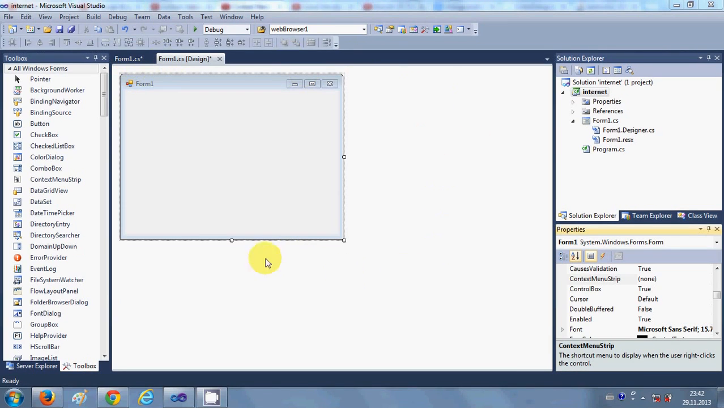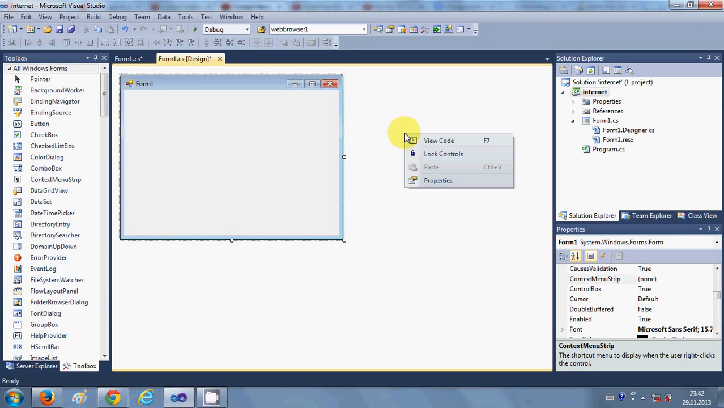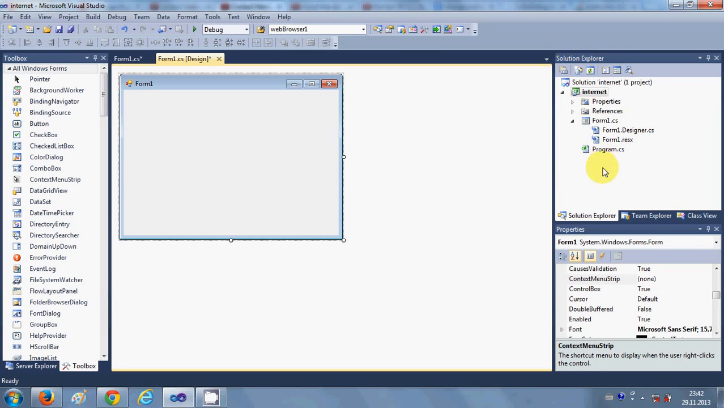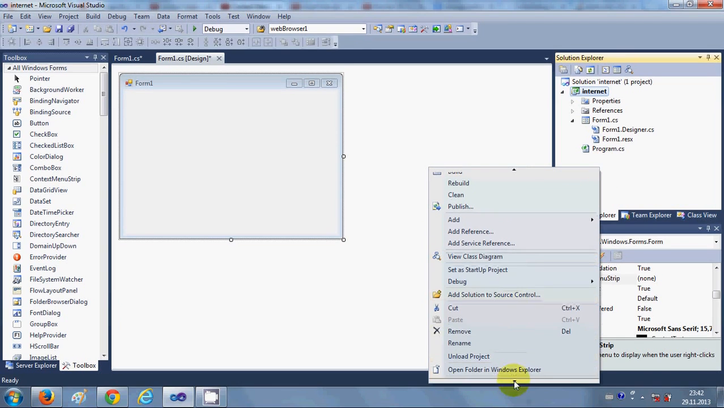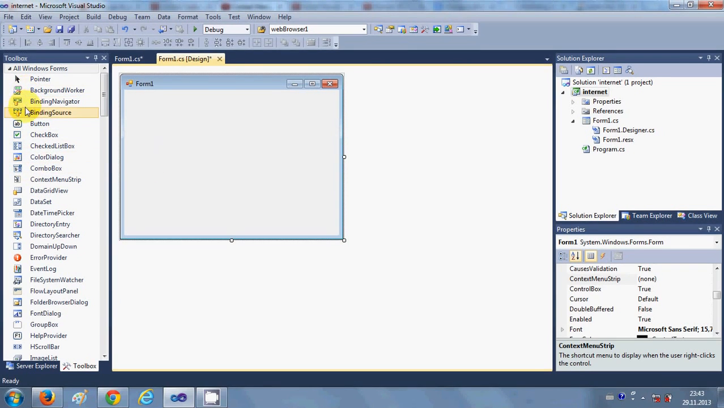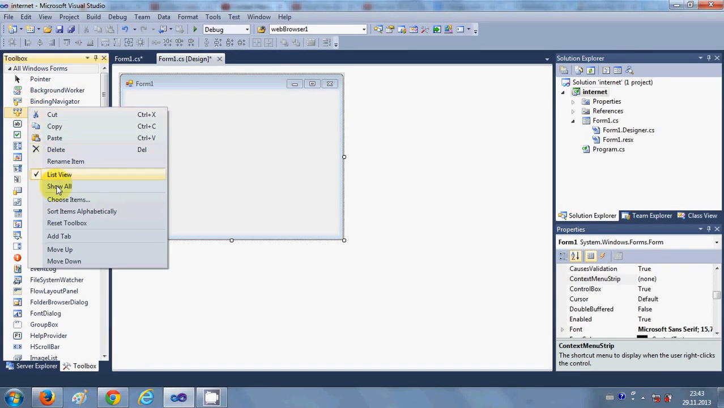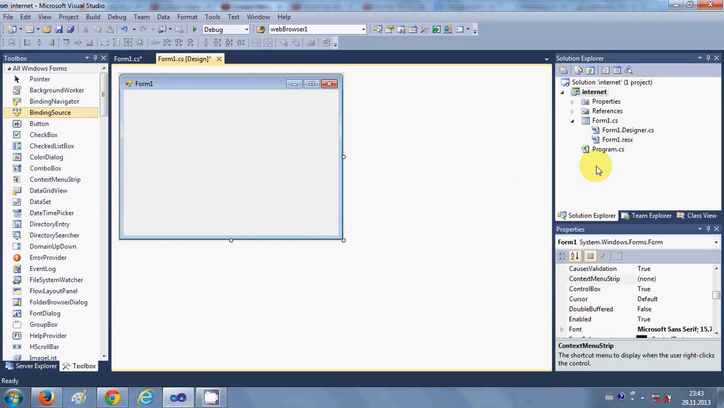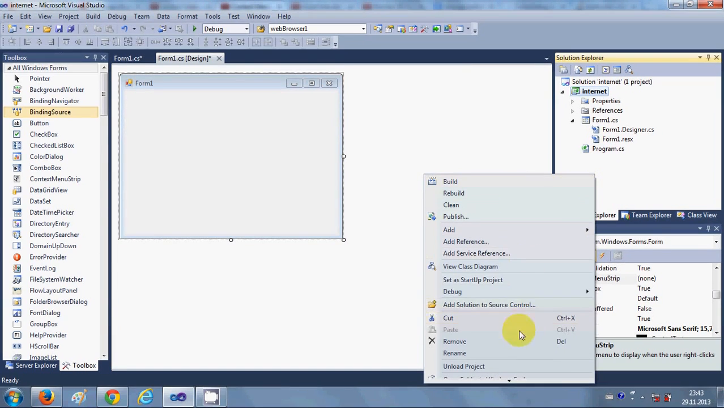For example, we are in the Visual Studio IDE, and when I right click, the first thing you see here is the context menu. If you go to Solution Explorer and right click here, you see the context menu of the Solution Explorer, or you can go to the toolbox and right click here and you can see the context menu of this toolbox. So when you right click, whatever you see here is the context menu.